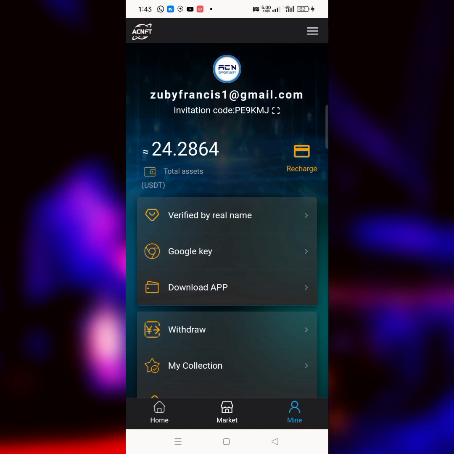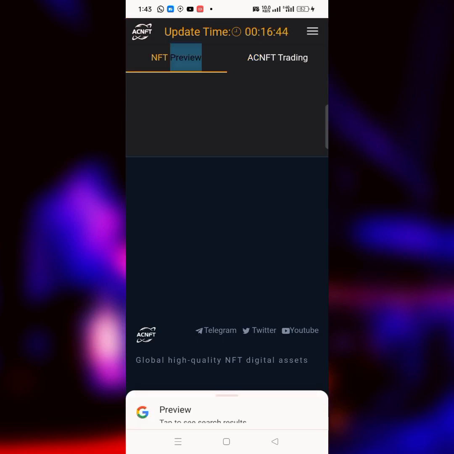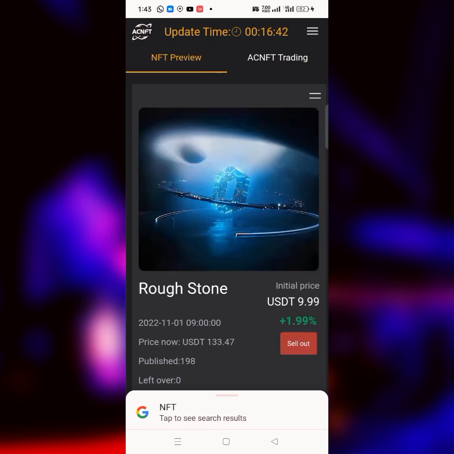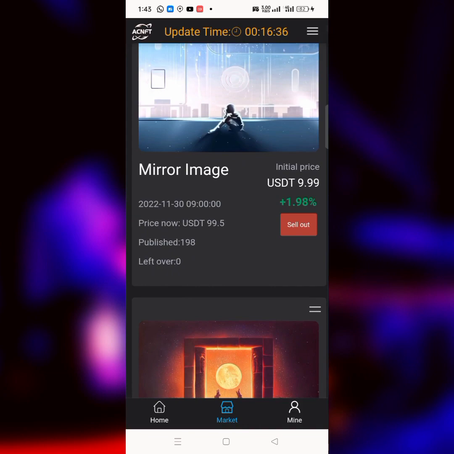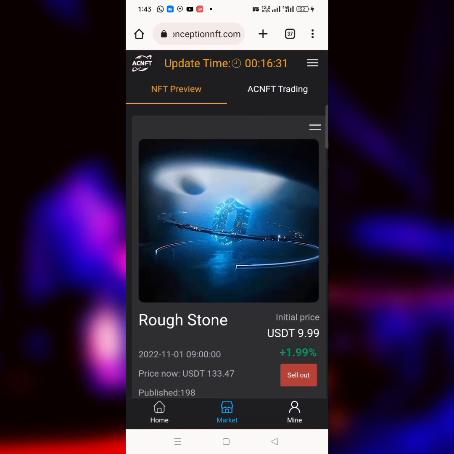That is the ACNFT platform. That is a platform where we buy NFT at a lower rate, and within some time it's gonna increase in bigger rates, and then we sell it off, buy again, and continuously do it. Check out these particular NFTs. As you can see here, if you go over to NFT views, you will see a lot of ones. These particular ones have been sold out, they don't have much left, and the price is now high. They have a lot of NFTs around here now.